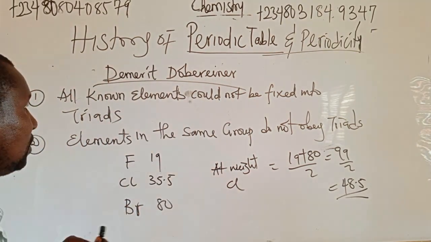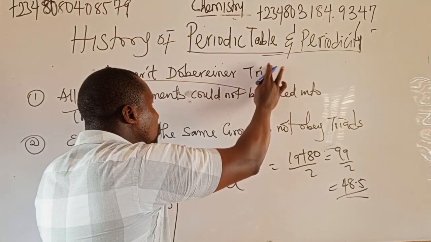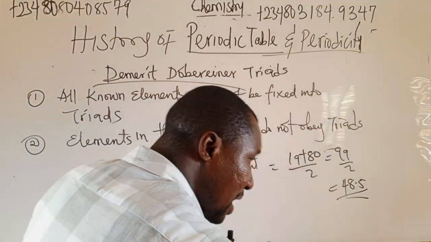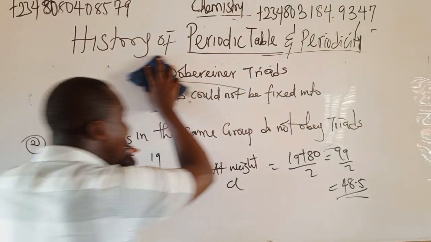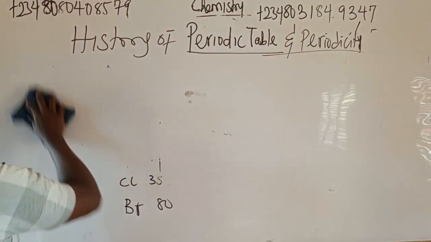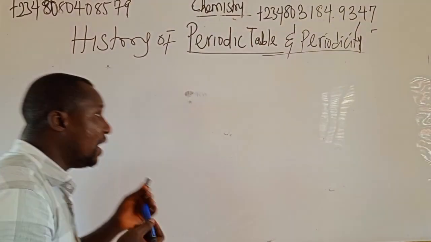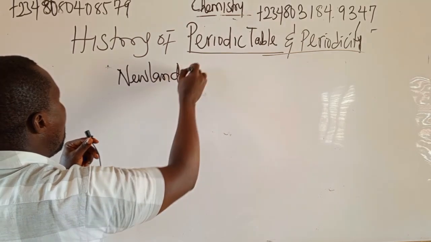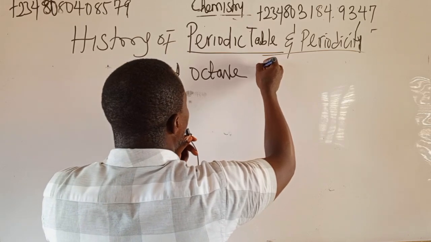These are the demerits of Döbereiner's triad method. Take note. Let's go to another man that contributed to the periodic table. This one is known for Newlands' octave law. He used the octave law, Newlands' octave law, or rule.